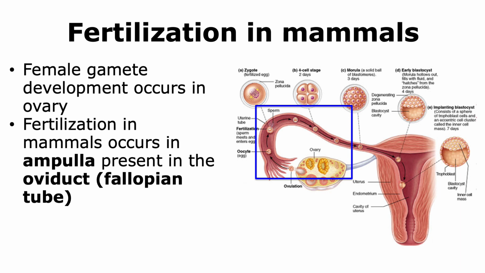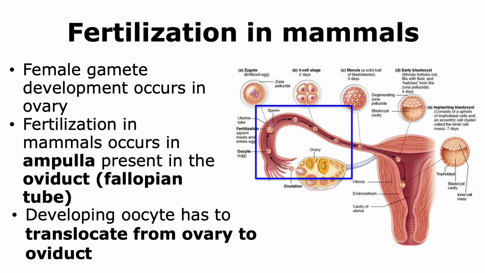Now, fertilization in mammals occurs in a structure that's called the fallopian tube, that is shown in the blue box. Within the fallopian tube, there is a region called the ampulla, which is shown in the small blue box. And this is where fertilization occurs in mammals. Now, the developing oocyte that is made in the ovary has to move from the ovary to the oviduct to meet the sperm. Thus, in the case of mammals, fertilization is internal, unlike sea urchins where they showed external fertilization.